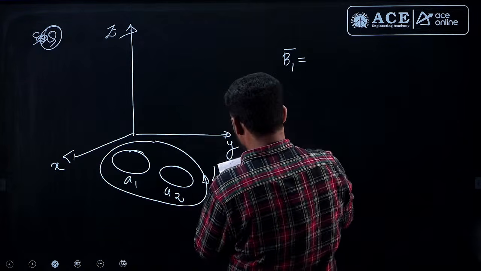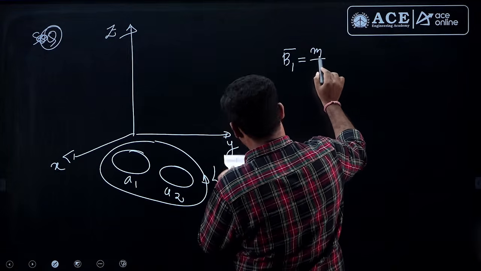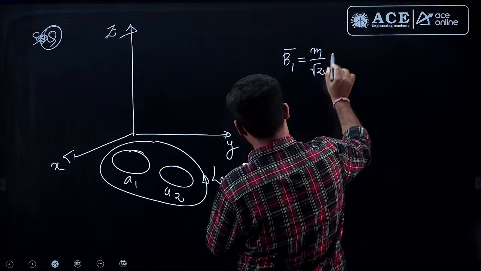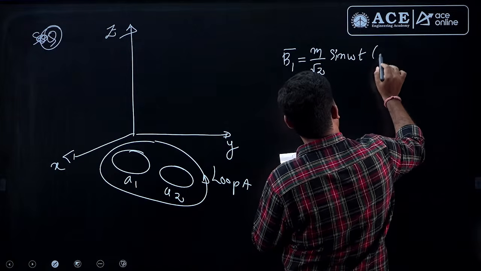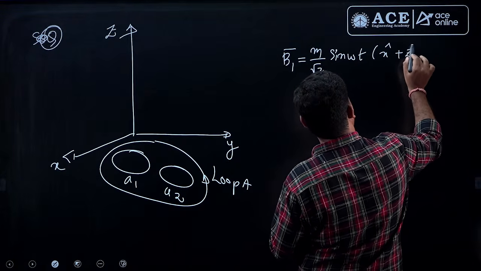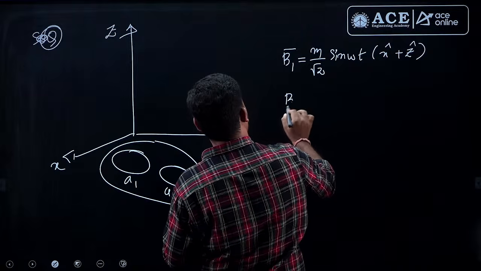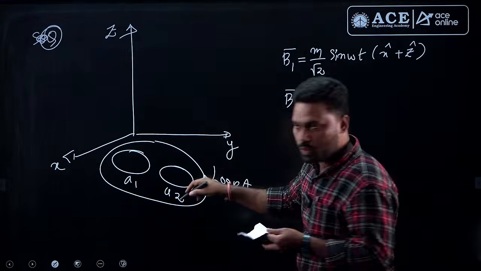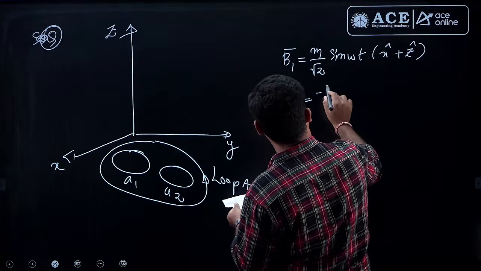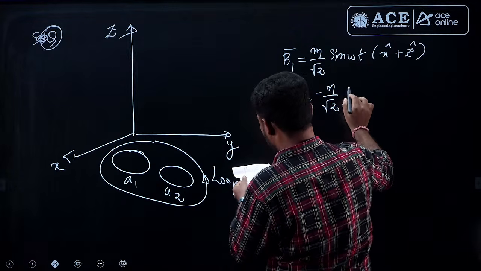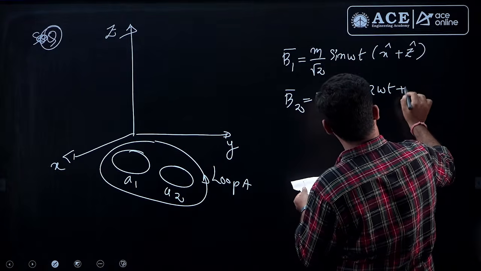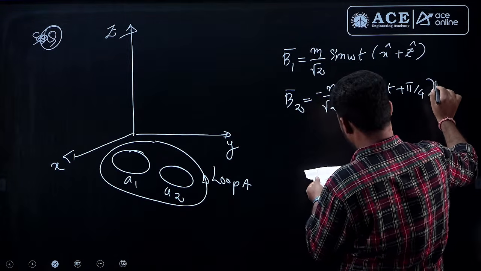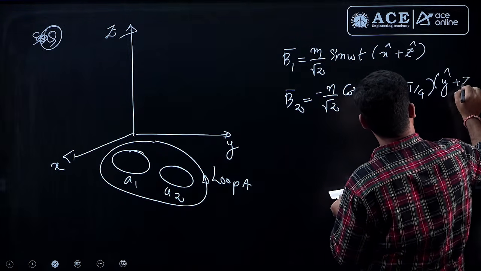It is m divided by root 2 sin omega t, x cap plus z cap. The magnetic flux density linking with loop 2 is also given, which is minus n divided by root 2 cos of 2 omega t plus pi by 4, y cap plus z cap.